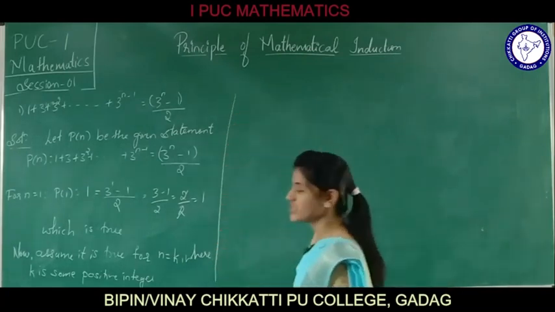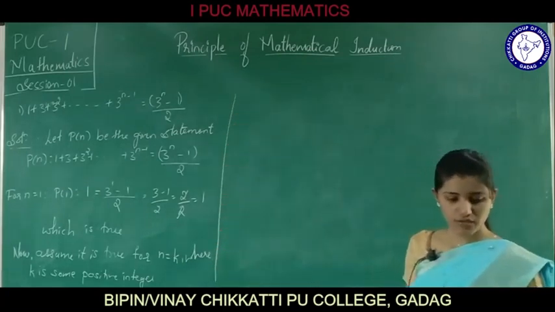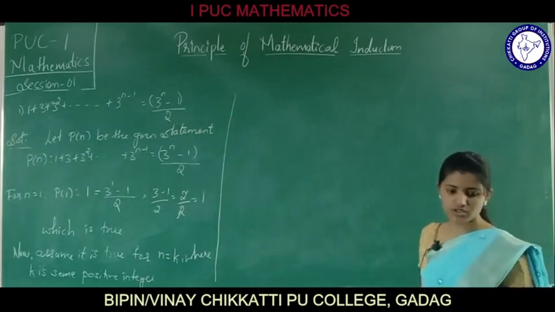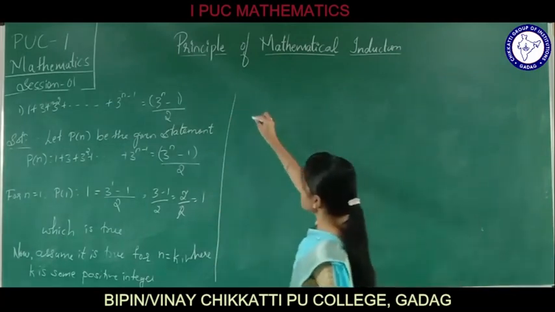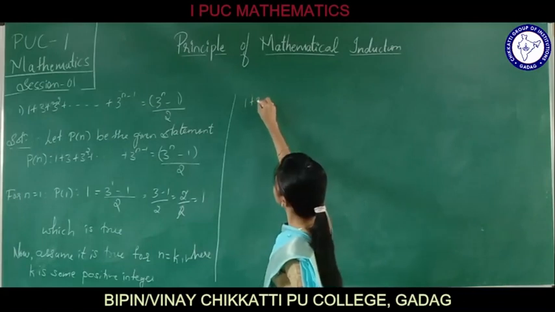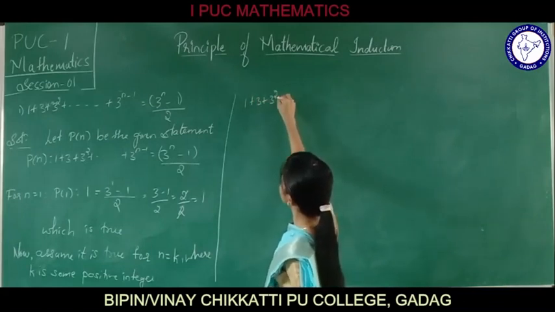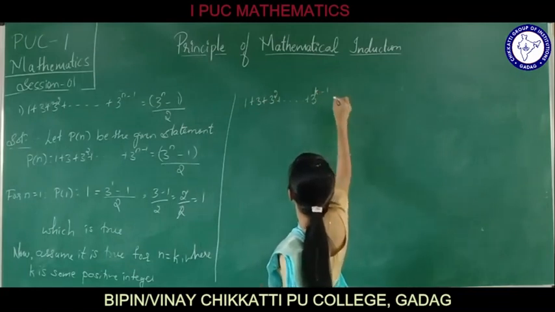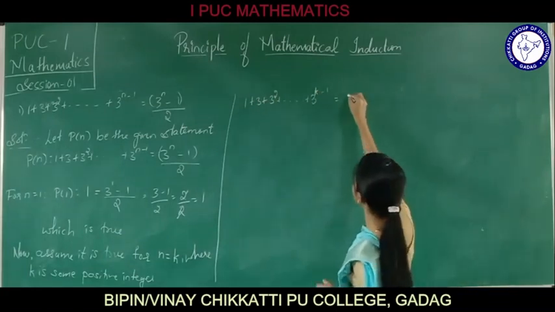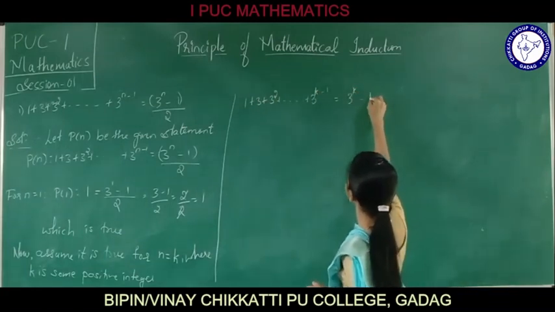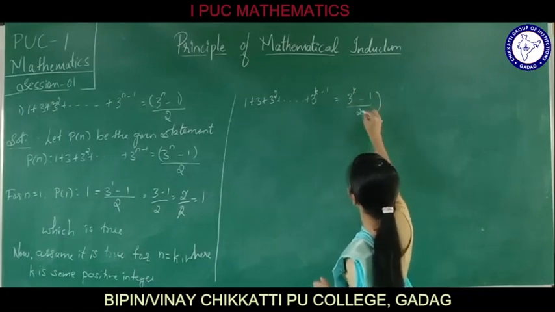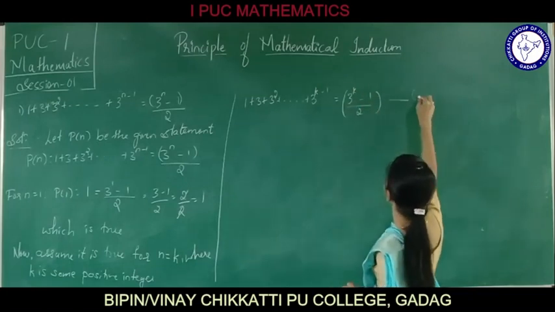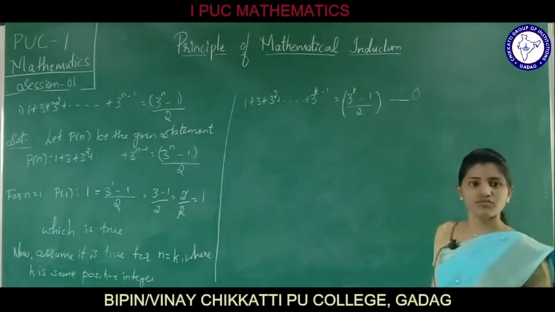What happens if it is true for some positive integer k? We are going to write it as 1 plus 3 plus 3 square plus so on up to 3 raised to k minus 1 is equal to (3 raised to k minus 1) divided by 2. Let this be our equation 1.